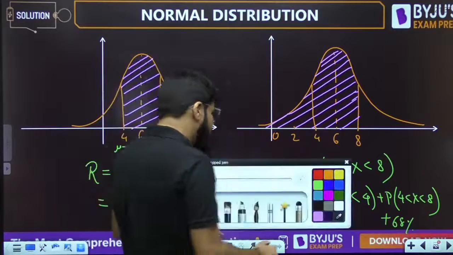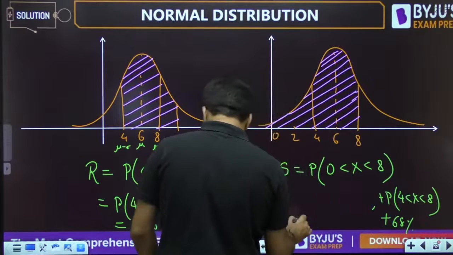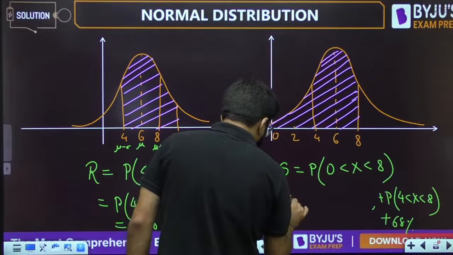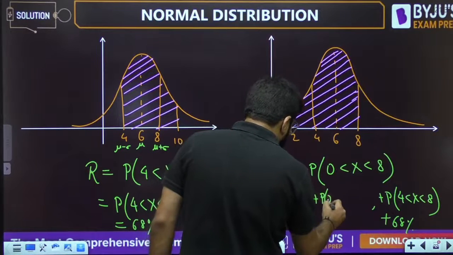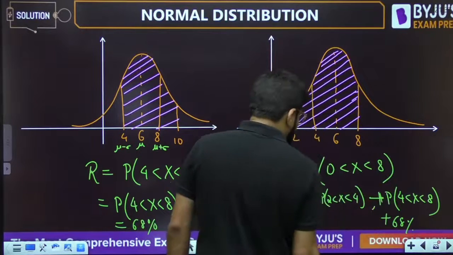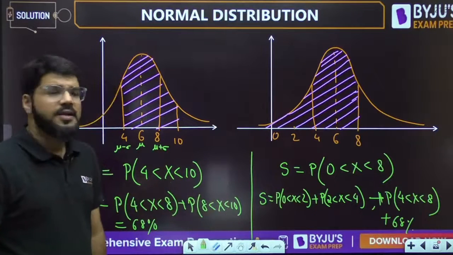Let me break it into 3 different parts: the probability 0 less than x less than 2, the probability 2 less than x less than 4, plus this one. What is the probability between 8 to 10?